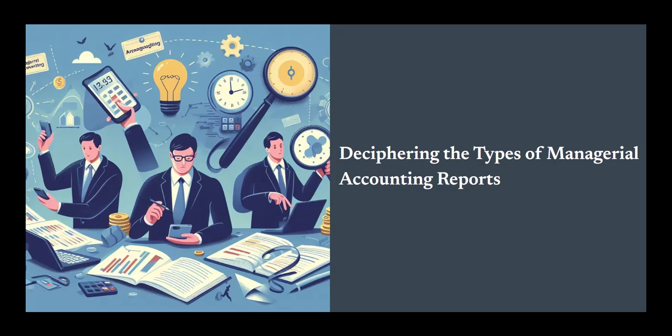Another type of specialized report is the ad hoc report, which is created for specific, often unanticipated needs. Unlike standard reports that follow a routine schedule, ad hoc reports are generated on demand to address urgent matters. For example, if there's a sudden supply chain disruption, an ad hoc report could assess the financial implications and potential mitigation strategies.